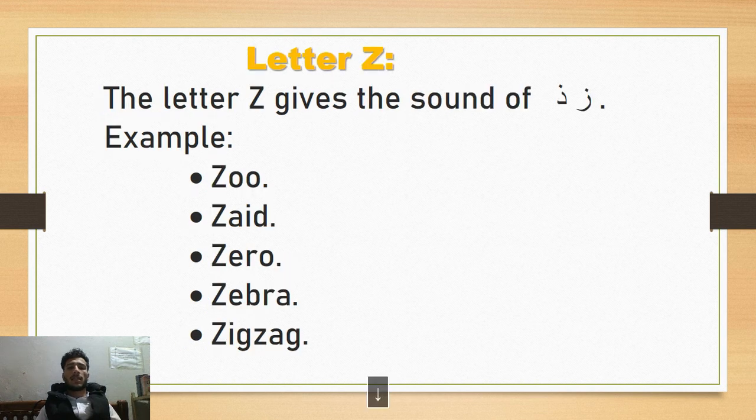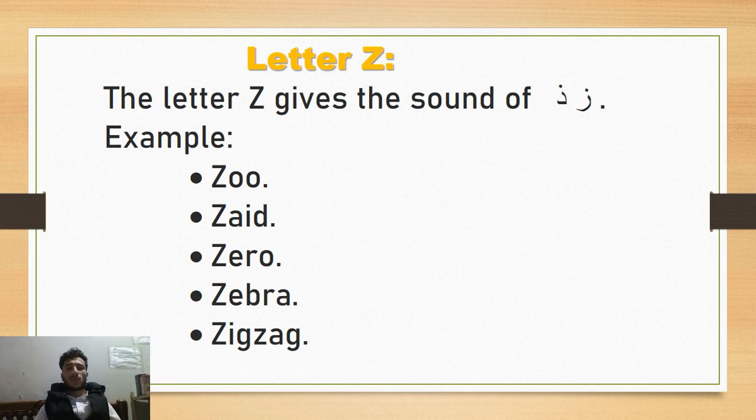Okay, and the last letter is the letter z. It is also called Z, and it is also called Z. So it gives us a sound of za and the. Zoo, zed, zero, zebra, zigzag.